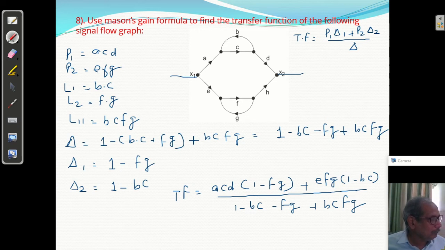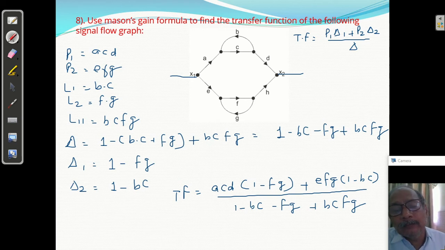So I have taken this. Okay, question number 8: ACD 1 minus FG plus EFG 1 minus BC upon 1 minus BC minus FG plus BCFG. Okay, so this is the answer. Slightly difficult, but you must know how to find such type of problem.